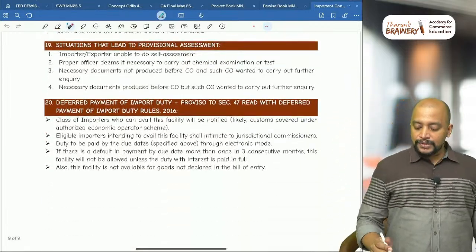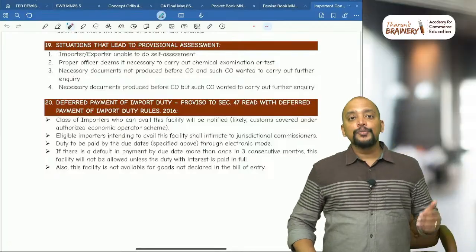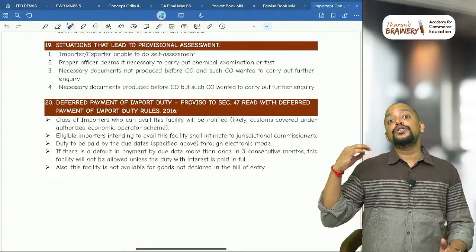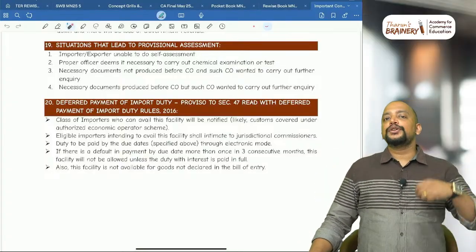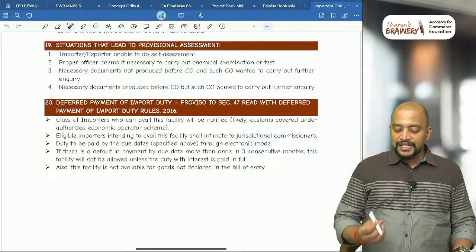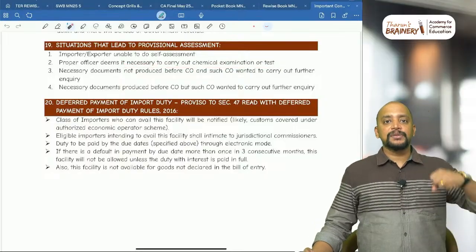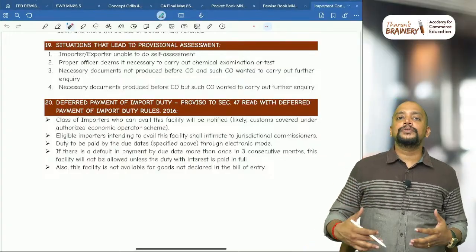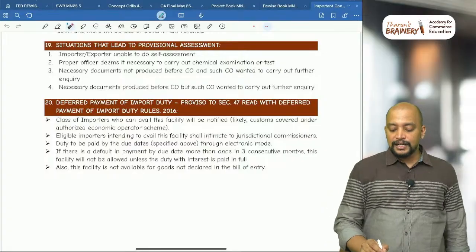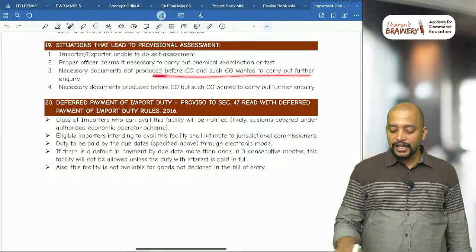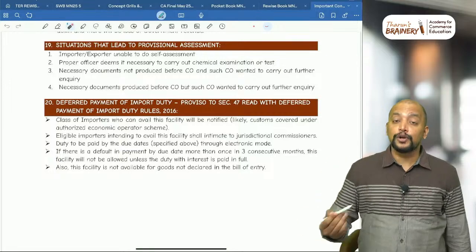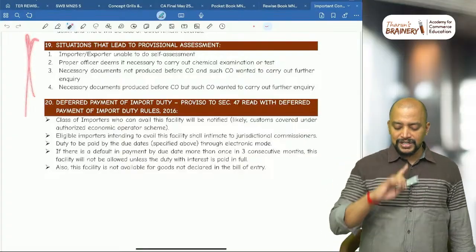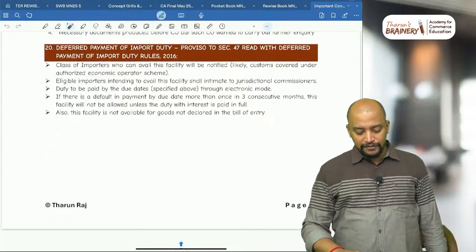Then next one, what are the situations that lead to provisional assessment? So first, the importer or exporter is unable to do the self-assessment. If they are unable to do the self-assessment, or the proper officer deems it necessary to carry out either chemical examination or test, or the proper officer is of the opinion that they have to verify the records, necessary documents not produced before the officer, or produced but still the officer wanted to conduct further inquiry. These are the situations.